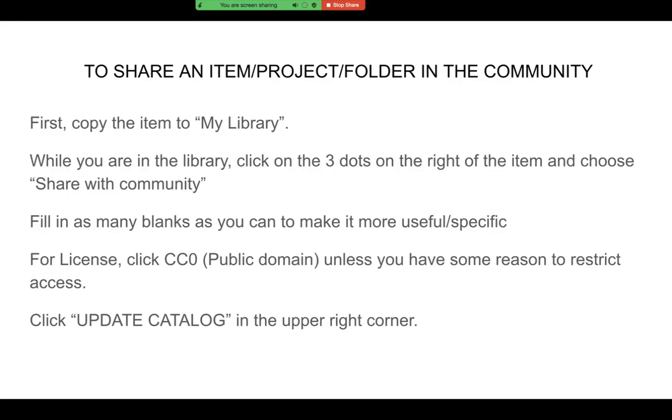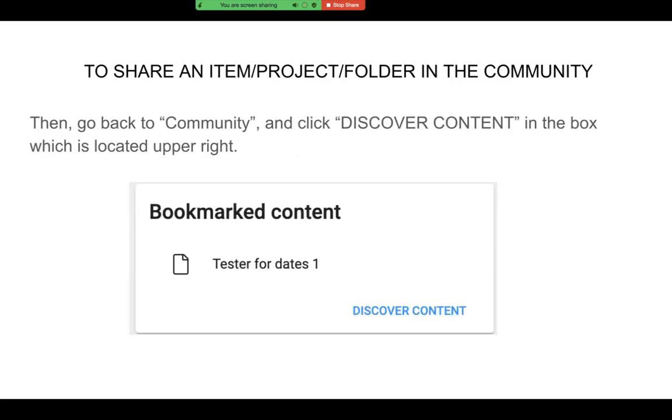So when you're in your library, you click on the 3 dots, you choose share with community. And then you'll get a document. Fill out as many blanks as you can, because the more information on your item that you're sharing, the more useful it will be. When you get to the part that asks for a license, click CC0. This makes your shared item public unless you have some reason to restrict it. And then make sure you click Update Catalog in the upper right corner.